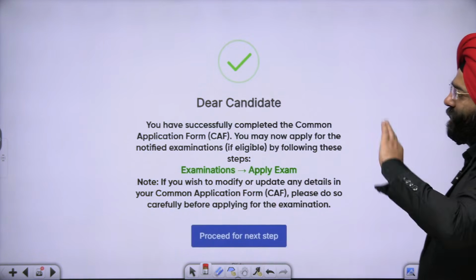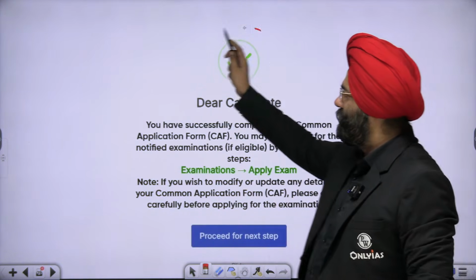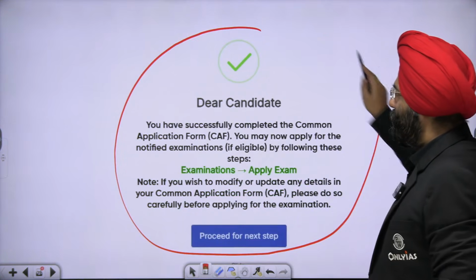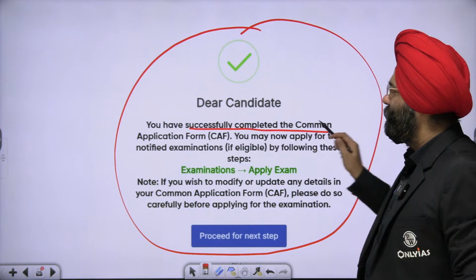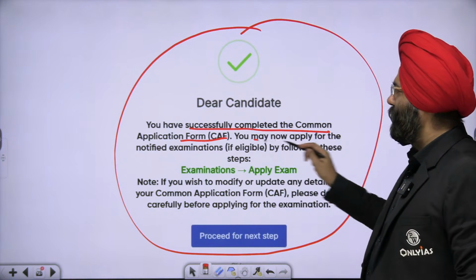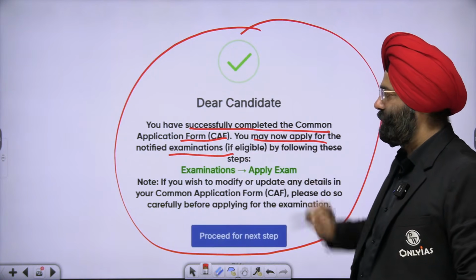Now, once you have done this, you will get a message. Dear candidate, congratulations, you have successfully completed the common application form. You may now apply for the notified examination.